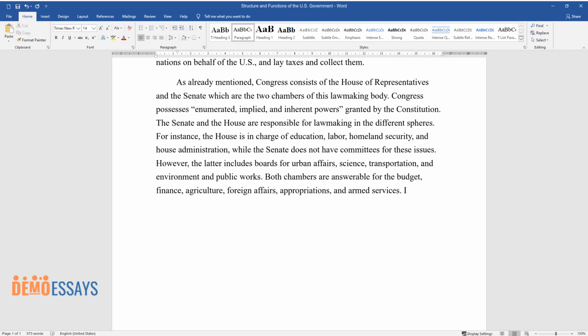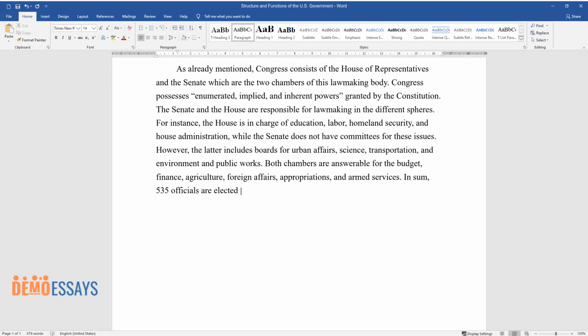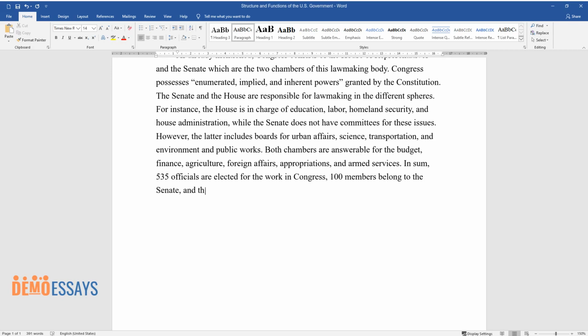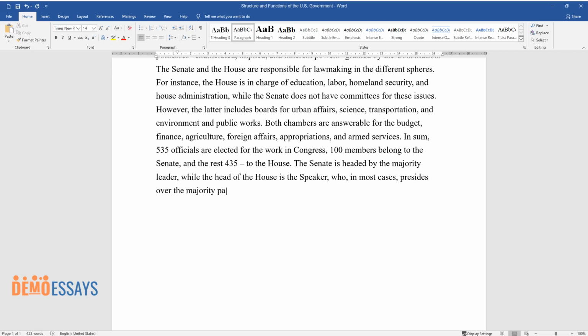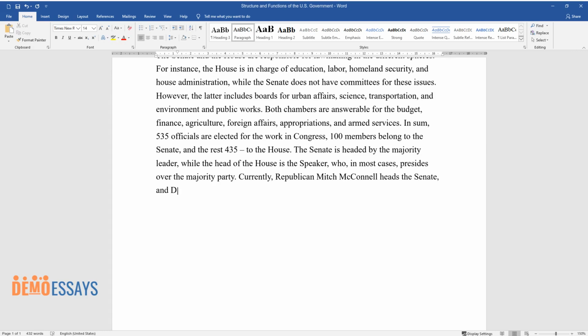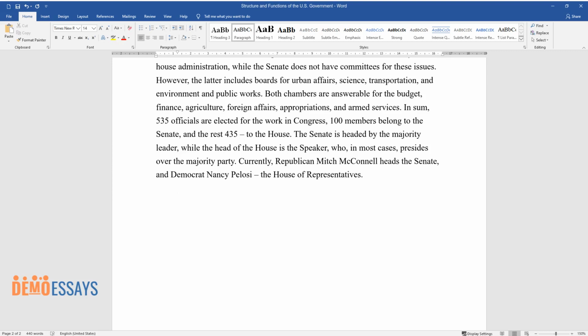In sum, 535 officials are elected for the work in Congress: 100 members belong to the Senate, and the rest, 435, to the House. The Senate is headed by the Majority Leader, while the head of the House is the Speaker, who, in most cases, presides over the majority party. Currently, Republican Mitch McConnell heads the Senate, and Democrat Nancy Pelosi, the House of Representatives.